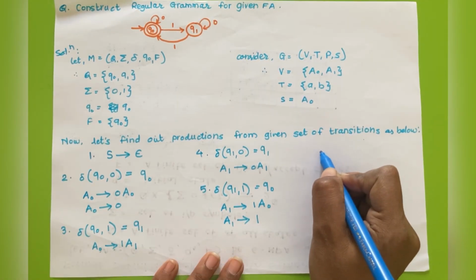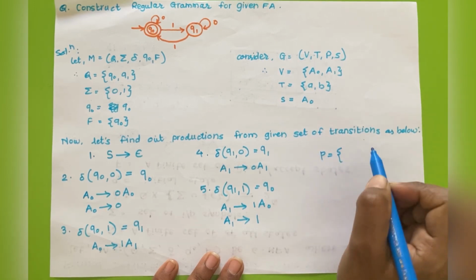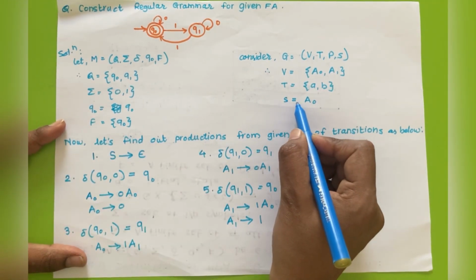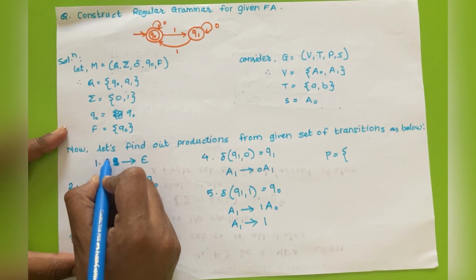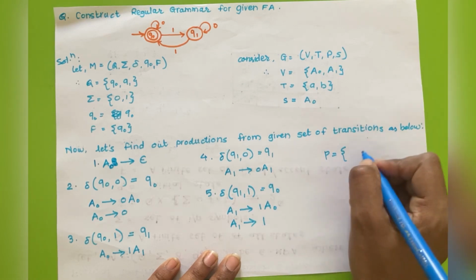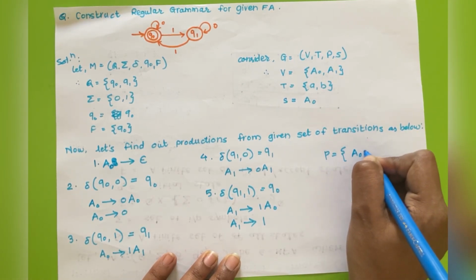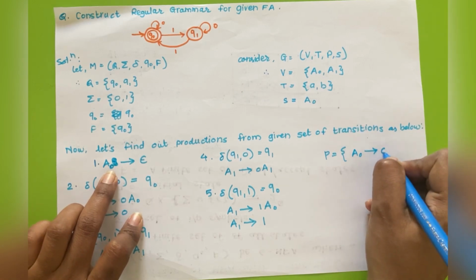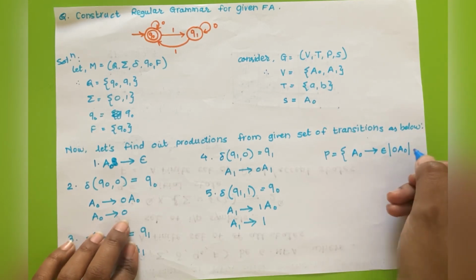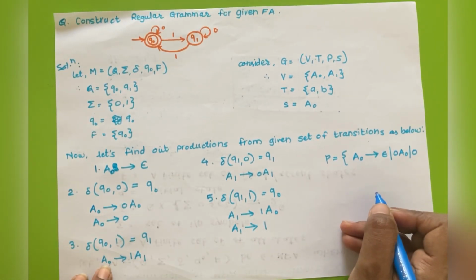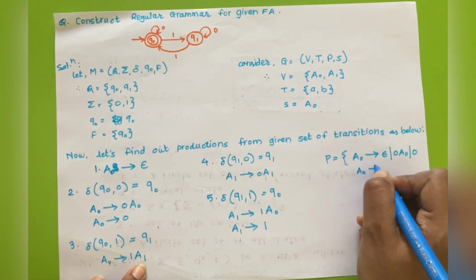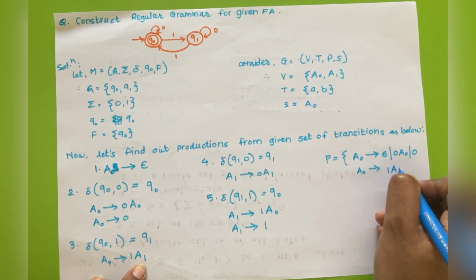Okay, lastly we will list out all the productions. Okay, so first is what? S tends to empty, so instead of S here, S corresponds to A0, so sorry, I'll write here A0 tends to empty. Then A0 tends to 0 A0 and 0, then again A0 tends to 1 A1.